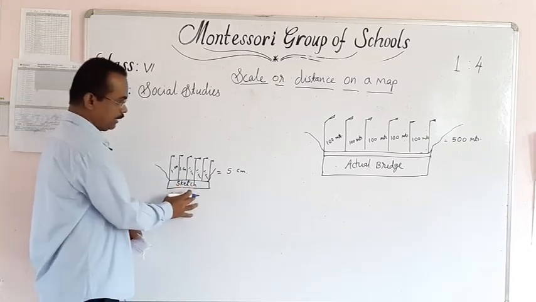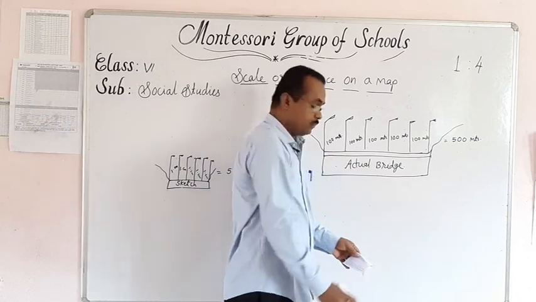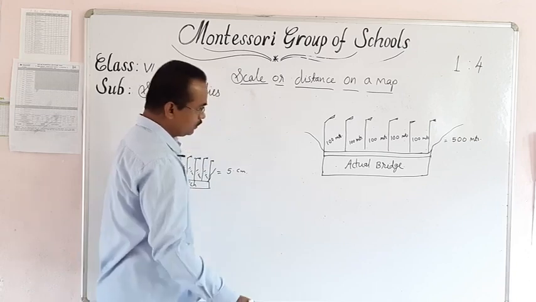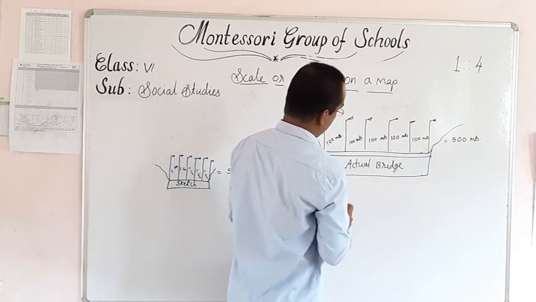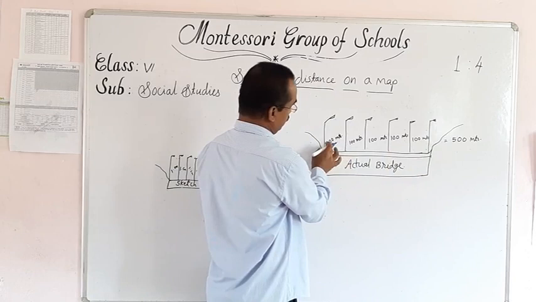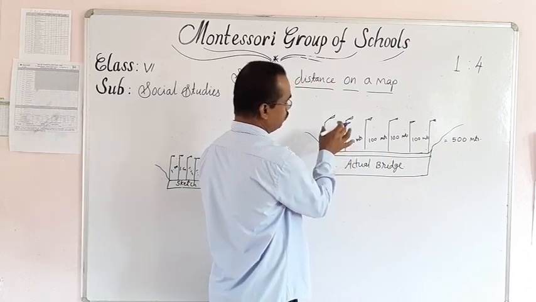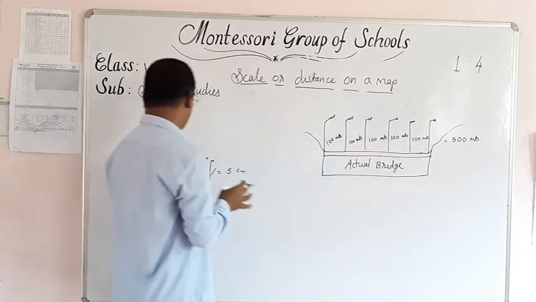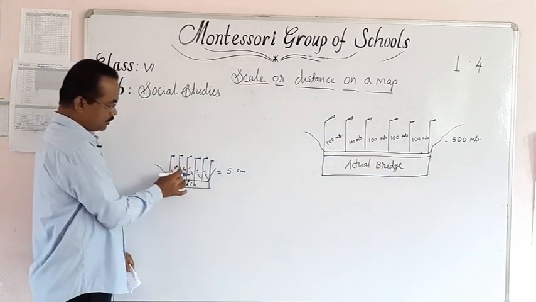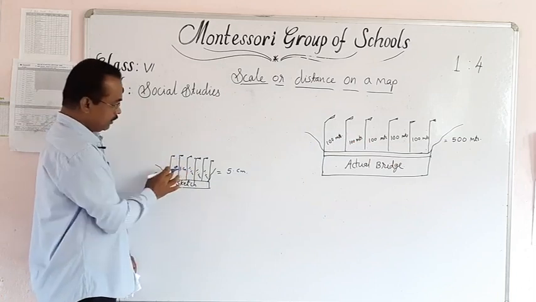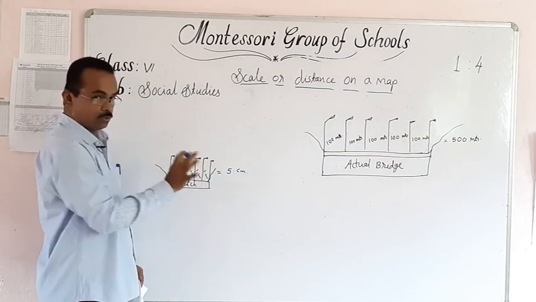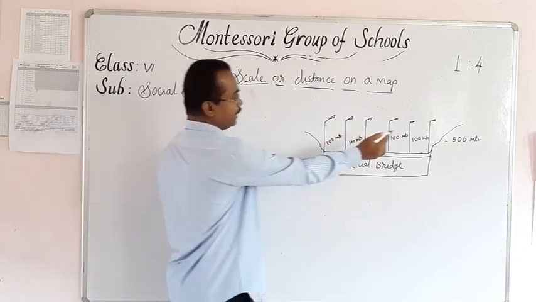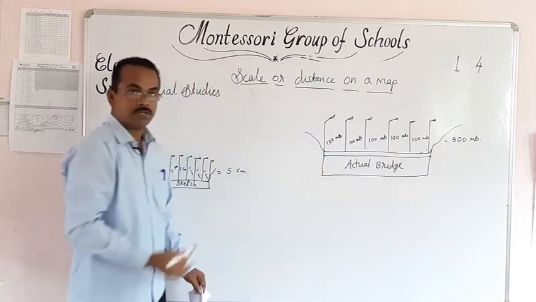The actual bridge had a total length of 500 meters, and each area between two posts was 100 meters, but here between two posts she has taken only 1 centimeter, because that is only possible to draw on her paper. So it is 5 centimeter. So 500 meters reduced into 5 centimeter.